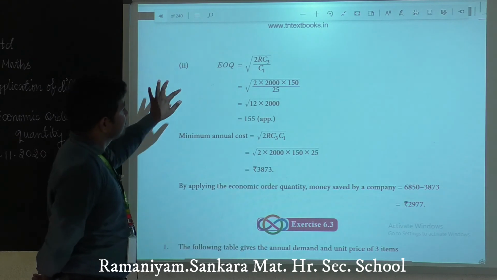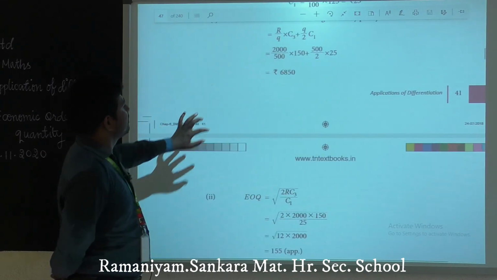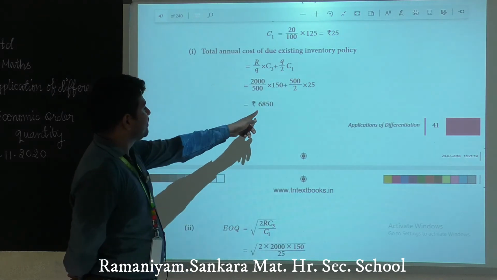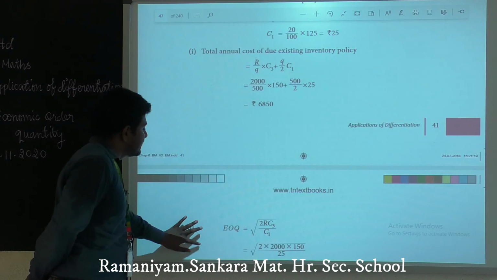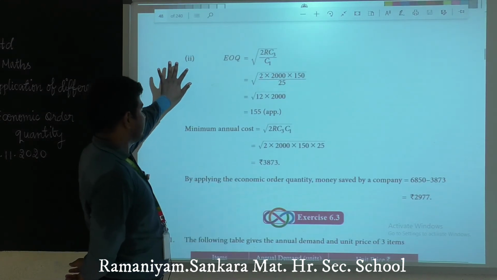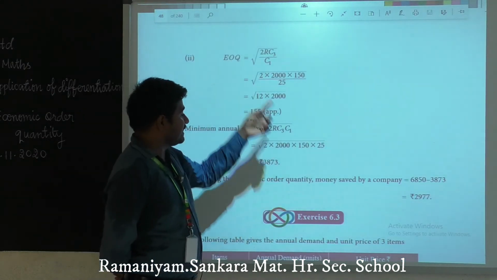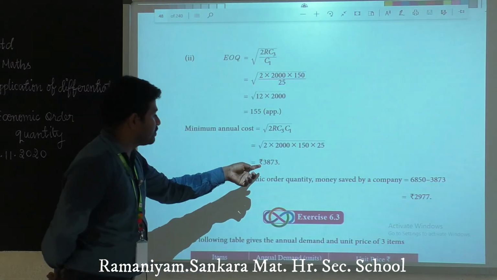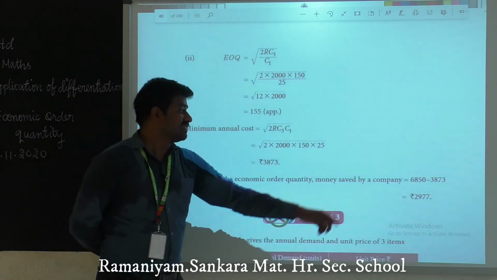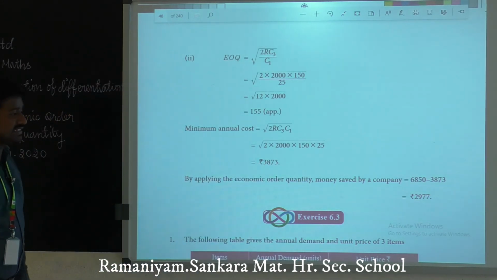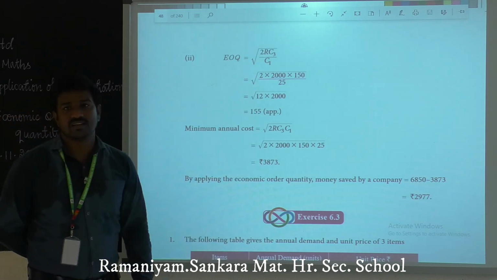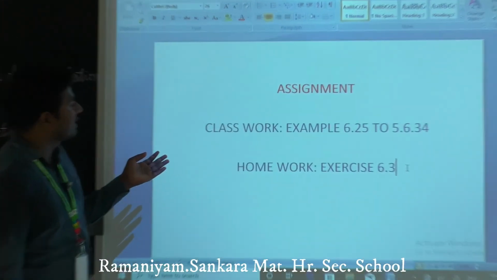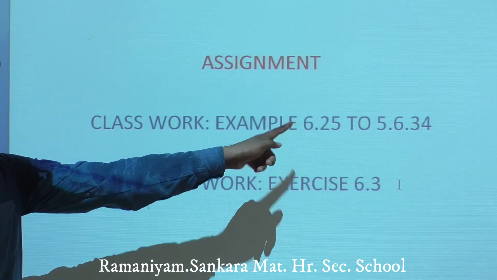So by applying the economic order quantity, we find the money saved by the company. You just write, per year, the total annual cost of the existing inventory policy, which we have as 6,850. So after applying the economic order quantity, the money saved by the company is 6,850 minus 3,873, and the result is 2,977 rupees. Clear?